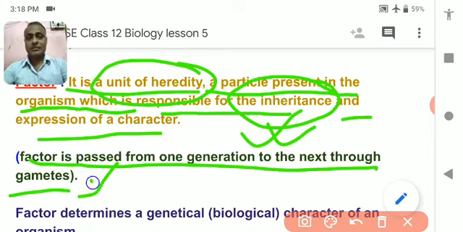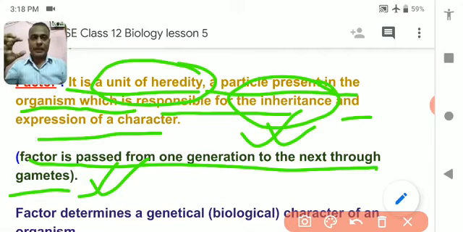You should understand that the factor moves from one generation to another generation through gametes, because we all develop from gametes, and these gametes come from both father and mother. When the egg or ovum and the sperm meet together, a baby is born. So the egg and sperm obviously contain some factors which are the cause of inheritance.